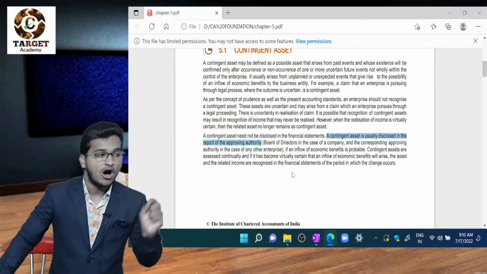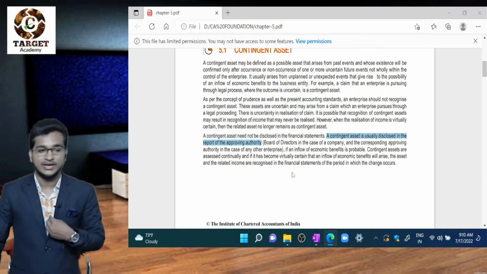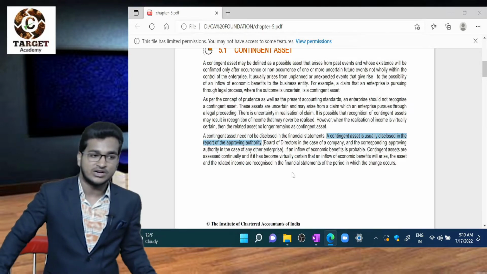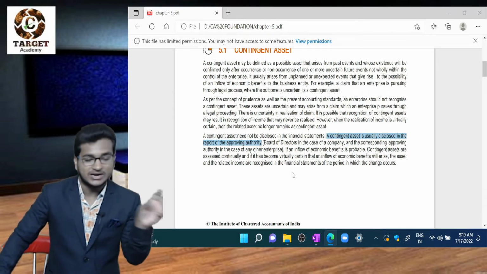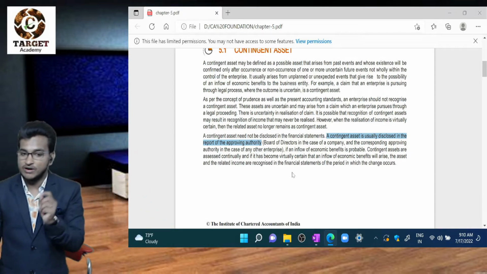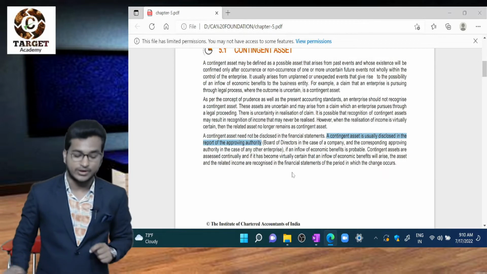What is that? We will disclose in the approving authority's report. Generally, in company accounts, the board of directors is our approving authority. So in case of companies, we will disclose this matter in the report of the board of directors. We can call it the BOD report, board of directors report.